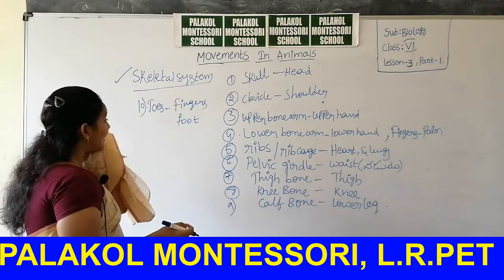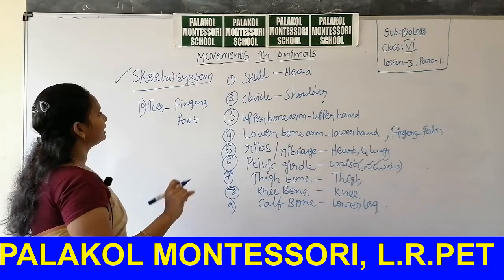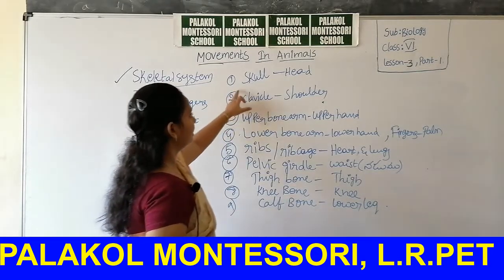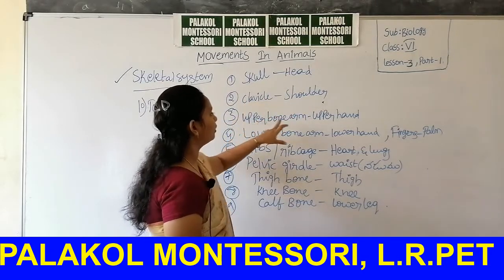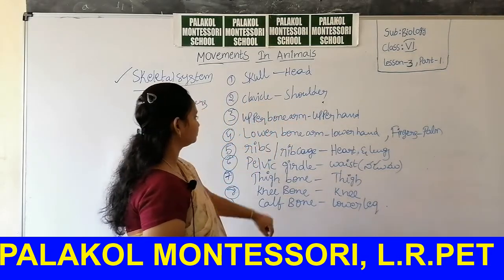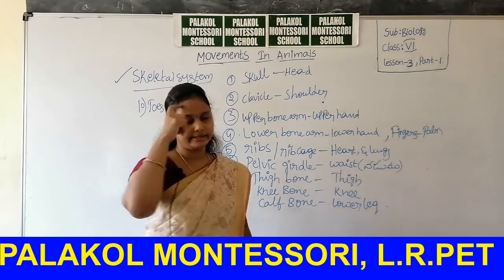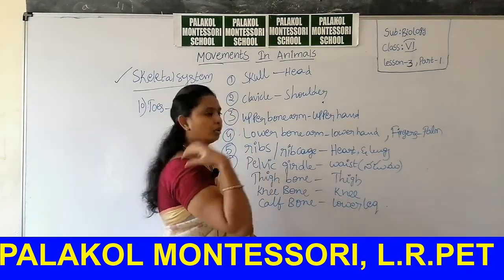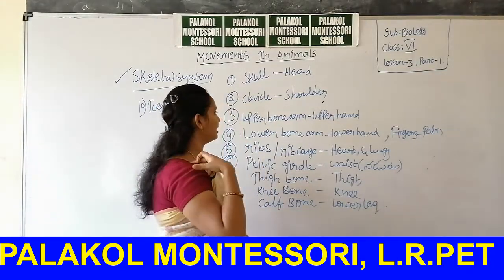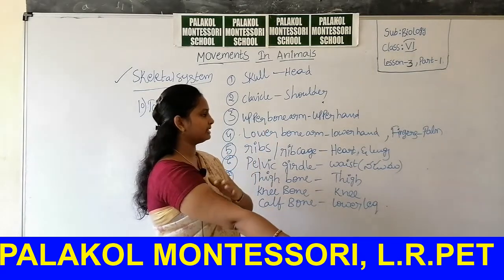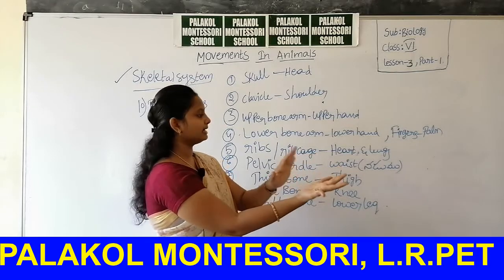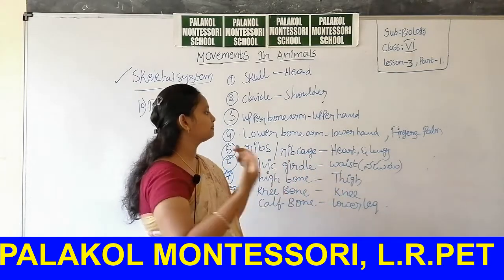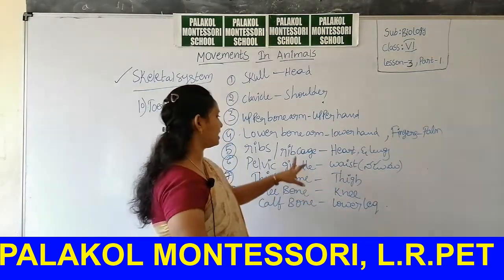These are the structures and parts involved in the skeletal system: skull, head region; clavicle, shoulder region; upper arm bone; lower arm bone; fingers present at the palm; ribs present at your chest region.